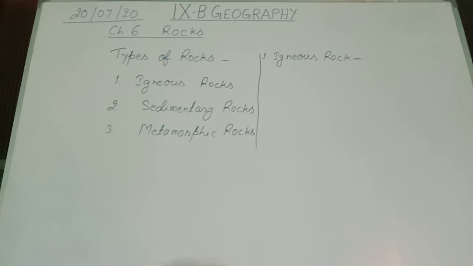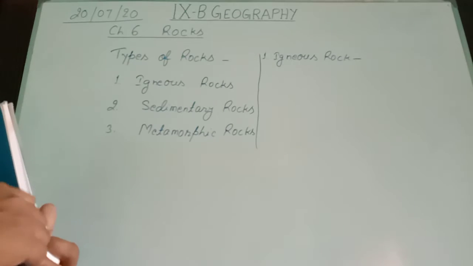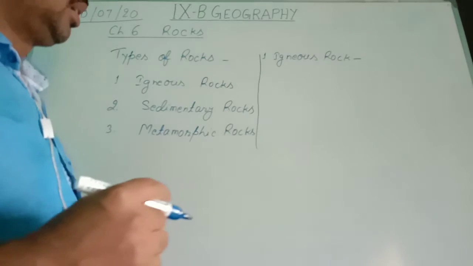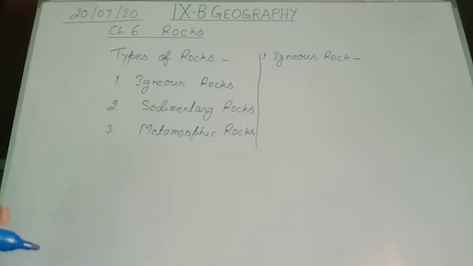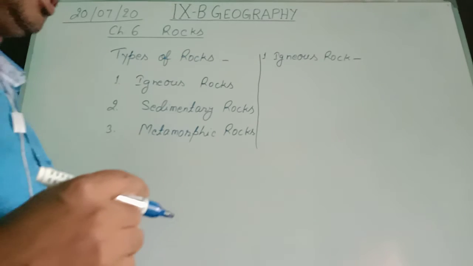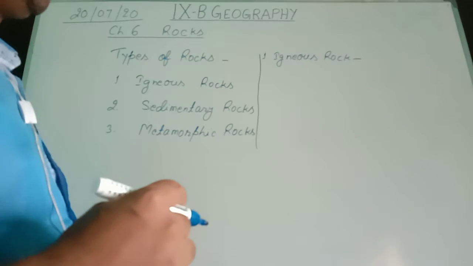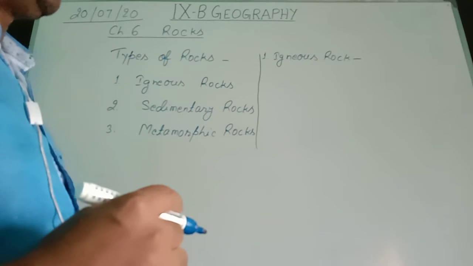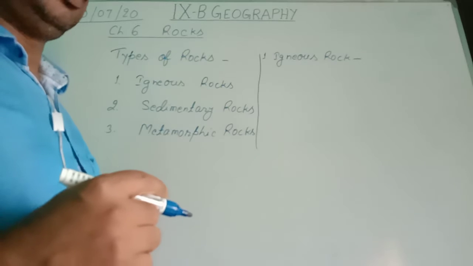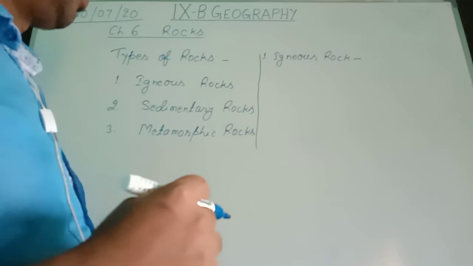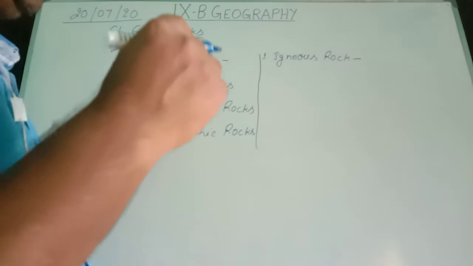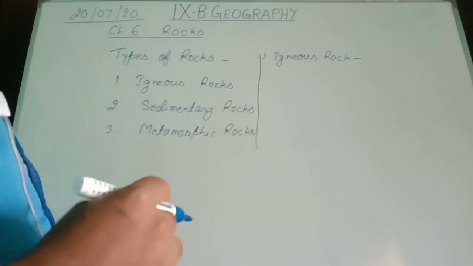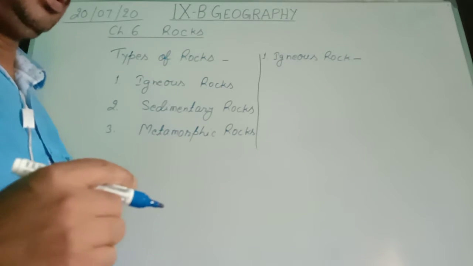During volcanic eruptions, magma comes out from the interior of the earth, and when it comes above the earth's surface, it comes in contact with the cold environment that is present on the earth's surface, and that hot molten magma solidifies on the earth's surface. This takes the shape of rock, or one type of rock is formed, that is the igneous rock.